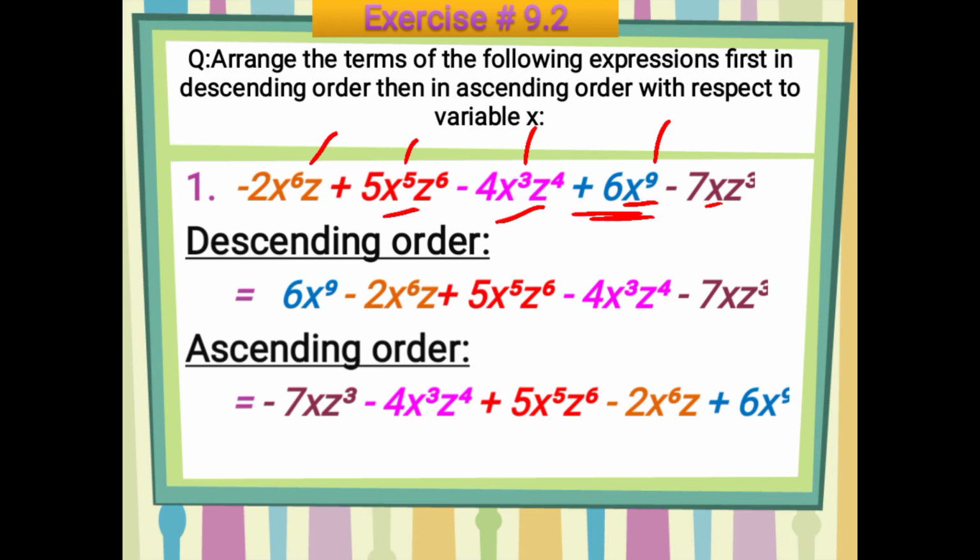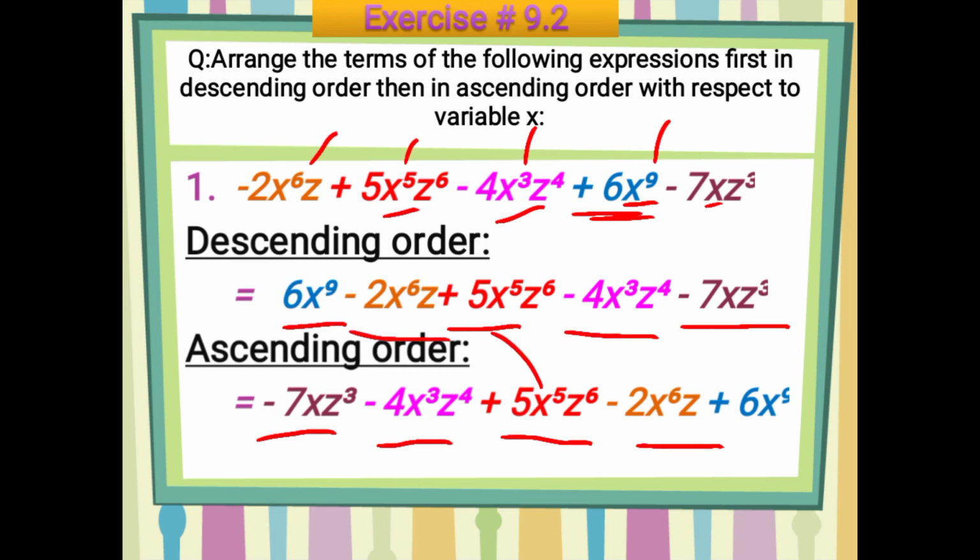Now look here. This term has power 1, but it has a minus sign, so you will write minus 7xz cube. Then this one, it has again a minus sign, so simply you will write minus 4x cube z4. Then this one, plus 5x5 z6. And then this one, minus 2x6z. And then the last one, plus 6x to the power 9.